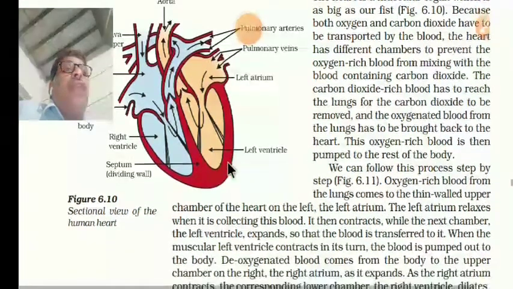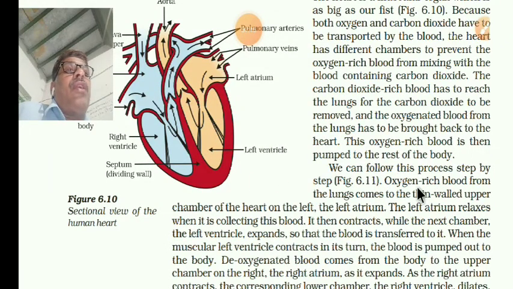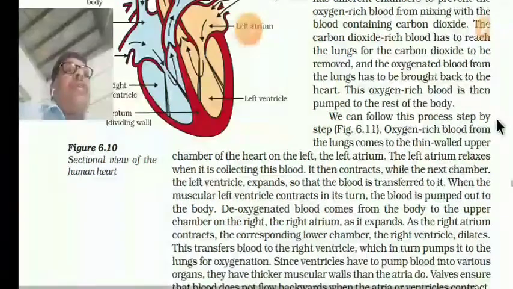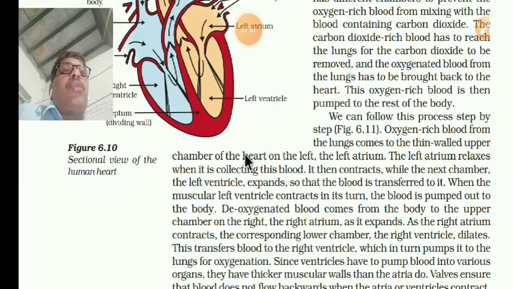So we can follow this process step by step in the figure. Oxygen-rich blood from the lungs comes to the thin-walled upper chamber of the heart on the left, the left atrium.